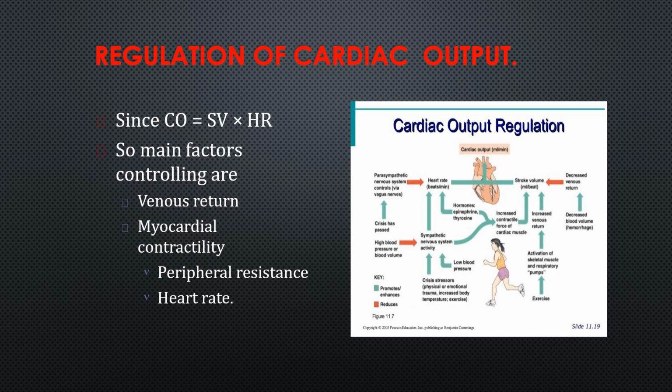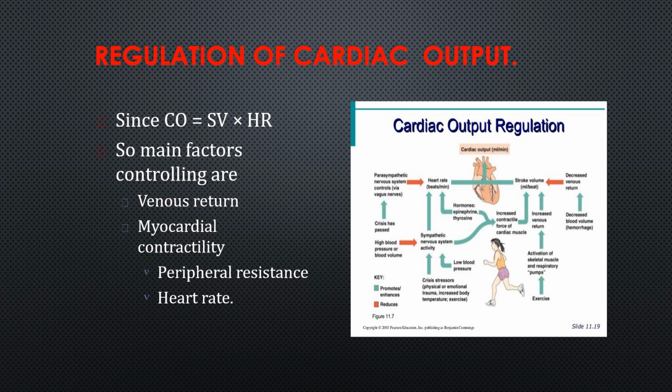Next, coming to the most important topic for today, that is regulation of cardiac output. Till now we have seen just the introduction part, that is the definitions and the components. So now we will see the regulation. As we all know, cardiac output is equal to stroke volume multiplied by heart rate. So the main factors controlling are venous return, because stroke volume depends on venous return, and myocardial contractility, which again depends on peripheral resistance and heart rate. These are the main factors which control the cardiac output.